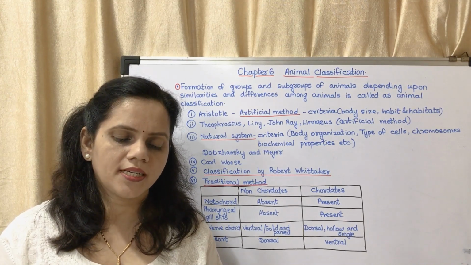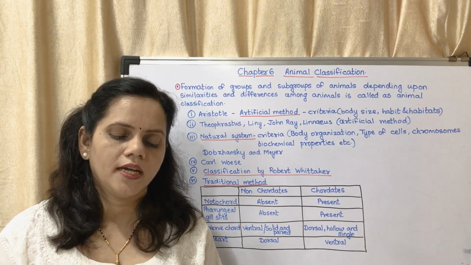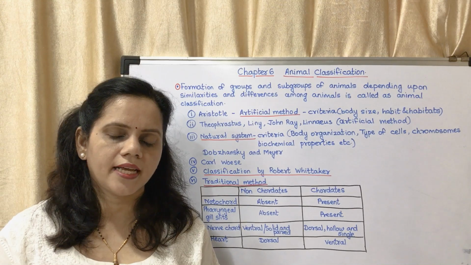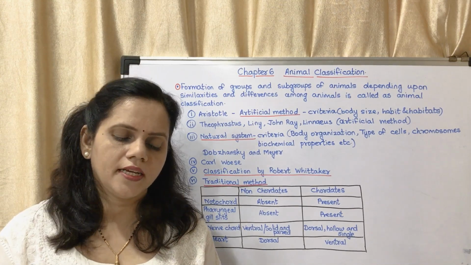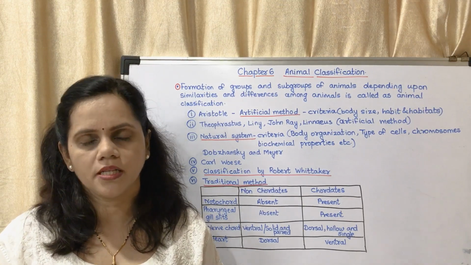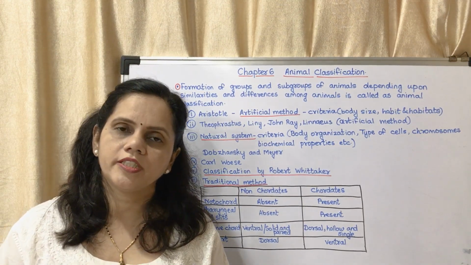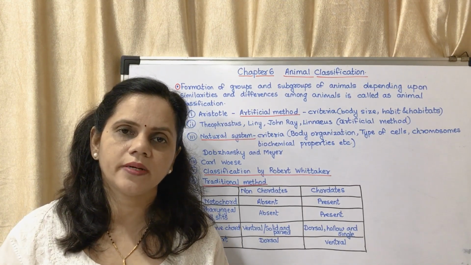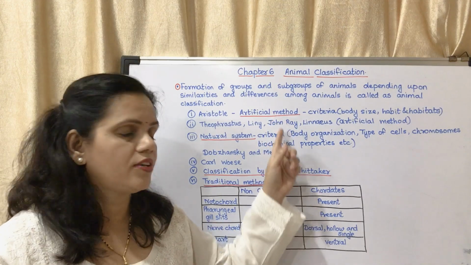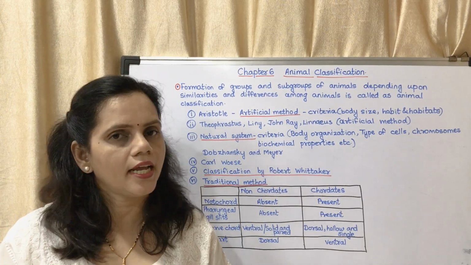It helps to understand the relationship of animals with other living organisms. It helps to understand the habitat of each animal and its exact role in nature. It helps to understand various adaptations shown by animals. So these are the benefits of animal classification. Now the questions from this part, basically the question from the exercise, there is a question about the history of classification, different types of classification. In the exercise, that is only asked.